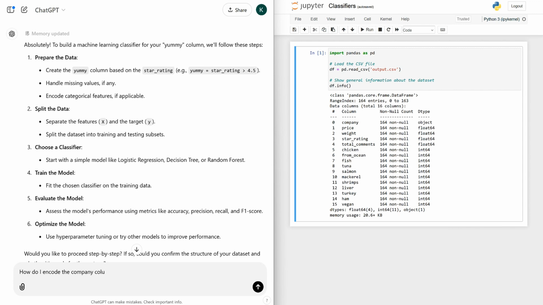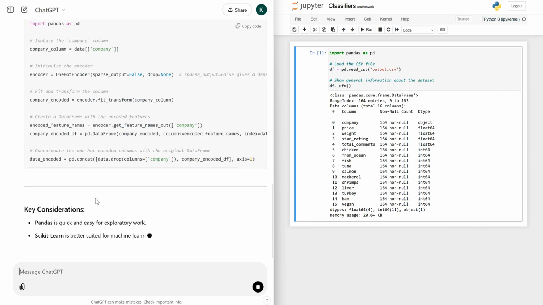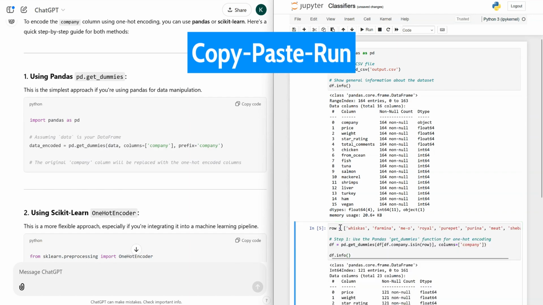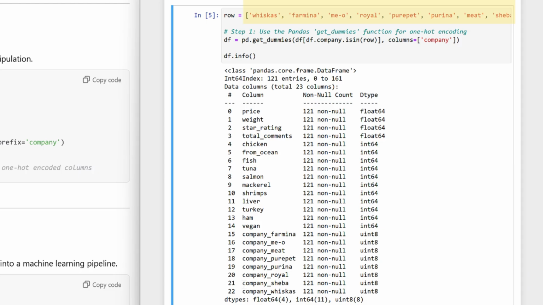Let's try this. Good. The chat options for encoding the data are Pandas or Scikit-learn. Pandas is the simplest approach, so let's choose it. But since we only have 8 companies with 10 or more products, let's only consider them. Otherwise, we would have 41 more features.